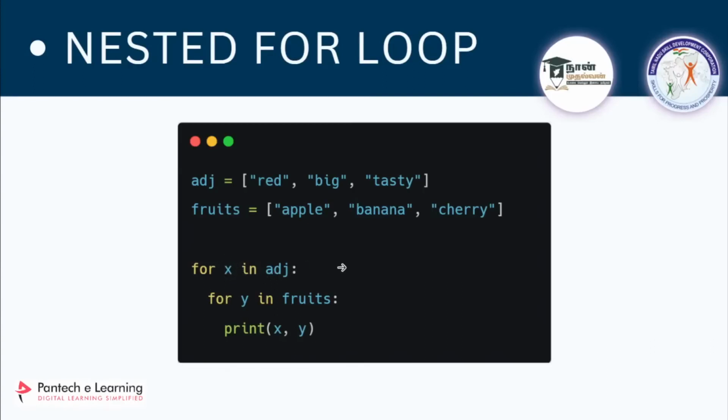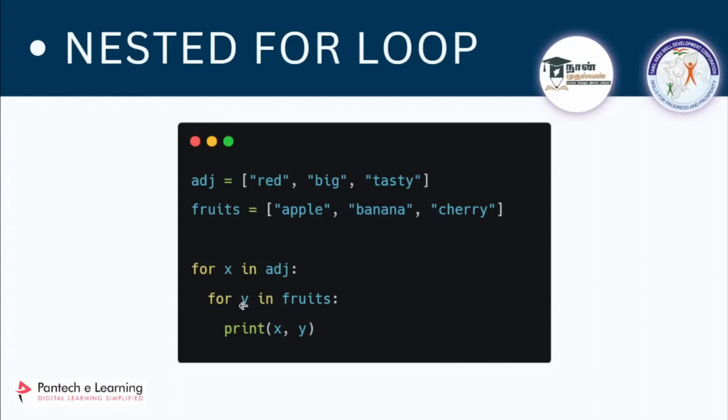Tell me in chat box. What will be the value of x in the first iteration? So once it reaches this first iteration, the value of x will be red. Okay, it is an adjective, it is red, and it will go into the body of for loop where I have created another for loop and where I am using for y in fruits.